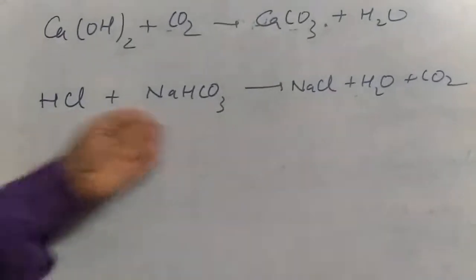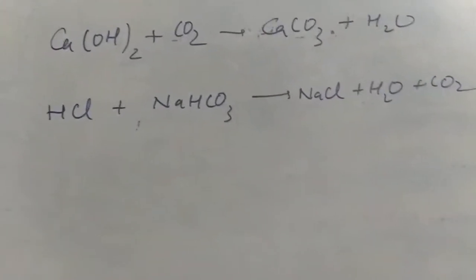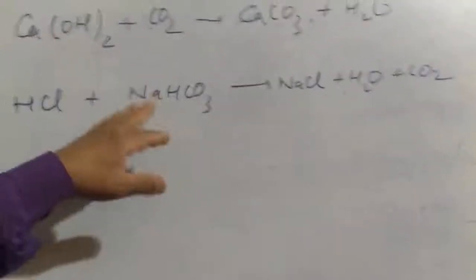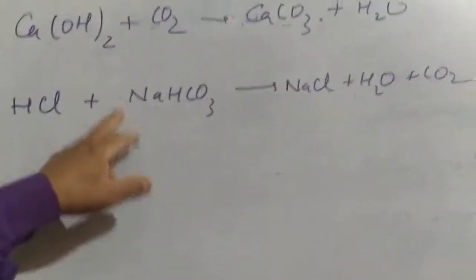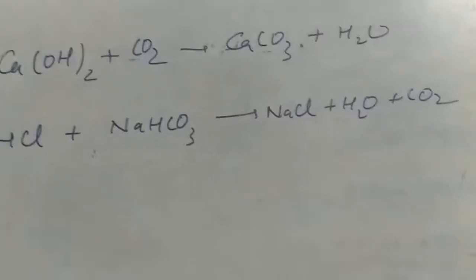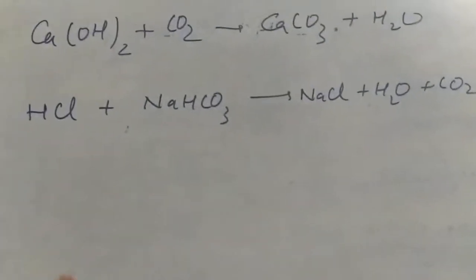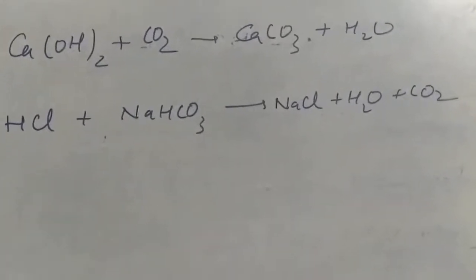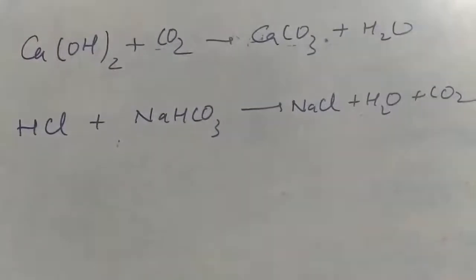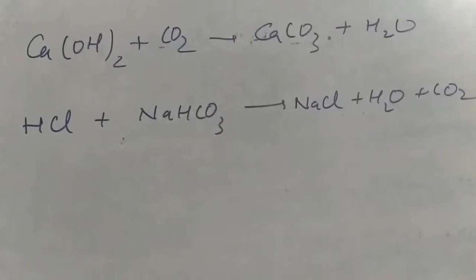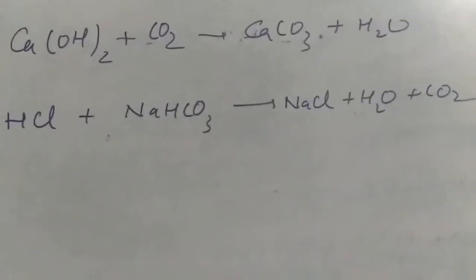The same concept is used in baking powder. Your baking powder consists of two things: NaHCO3 along with tartaric acid. When NaHCO3 is heated, it also decomposes to give CO2 gas, and this CO2 gas makes your dough fluffy. This is the logic behind it. I think this is already balanced. So this is about the reaction of acids with carbonates and bicarbonates. There is no impact of alkalis on carbonates and bicarbonates.